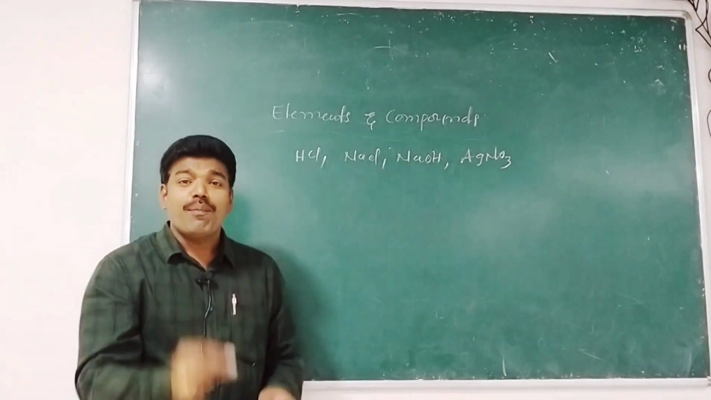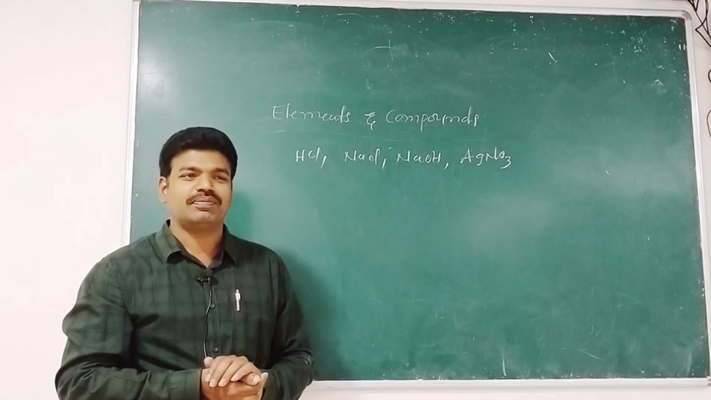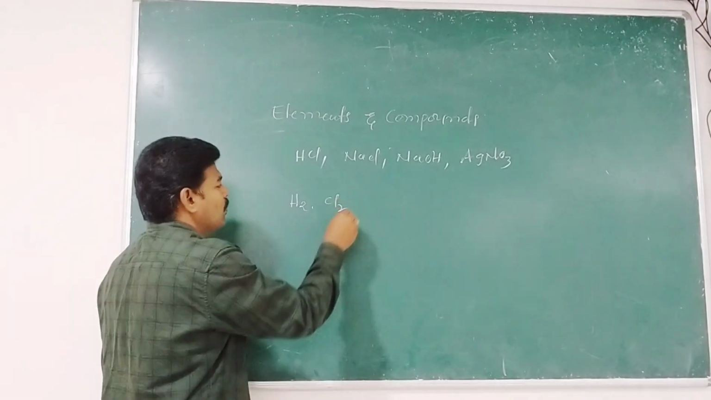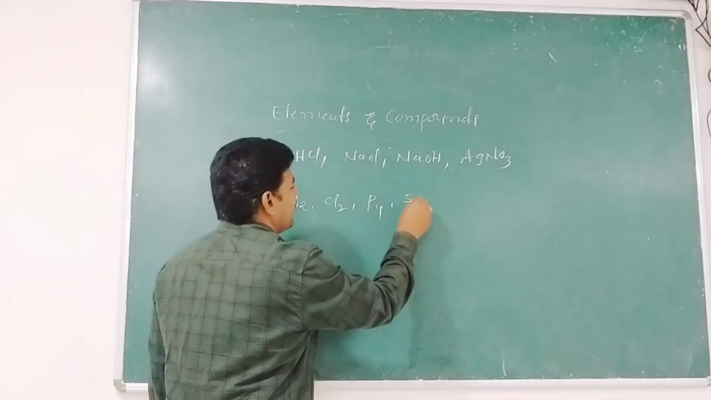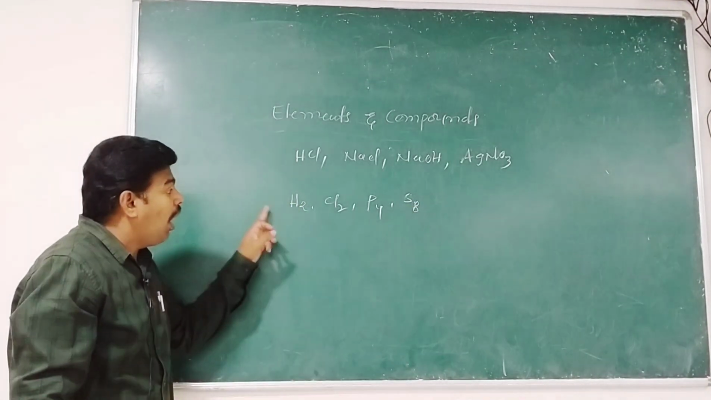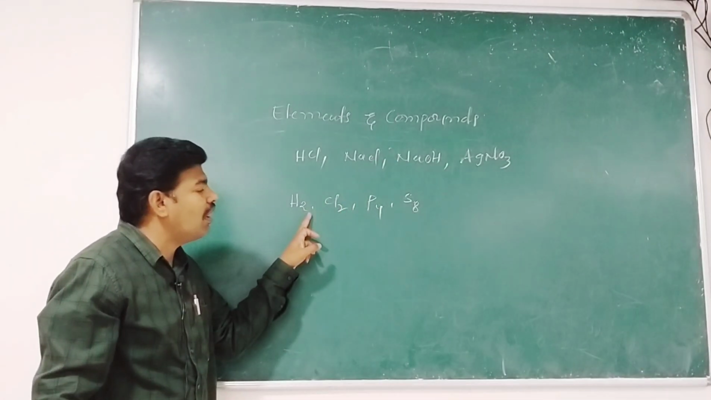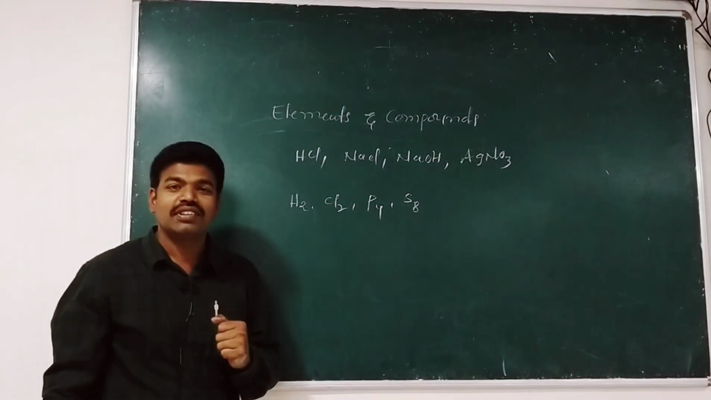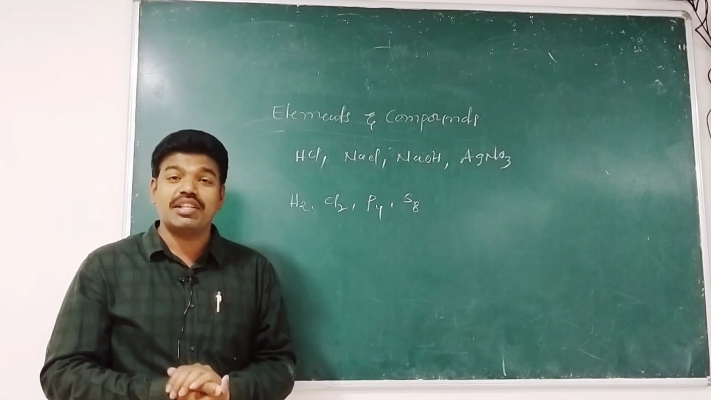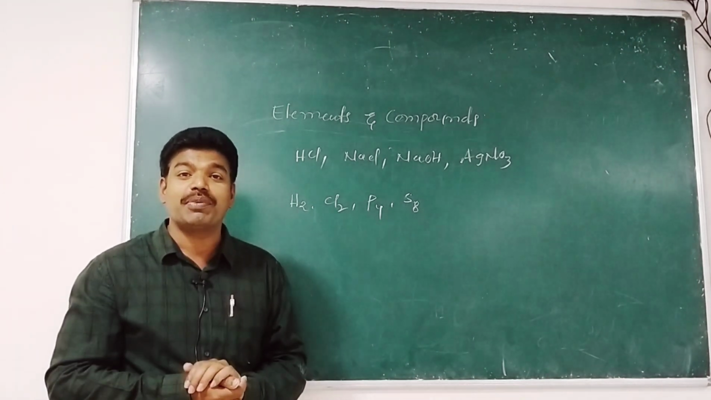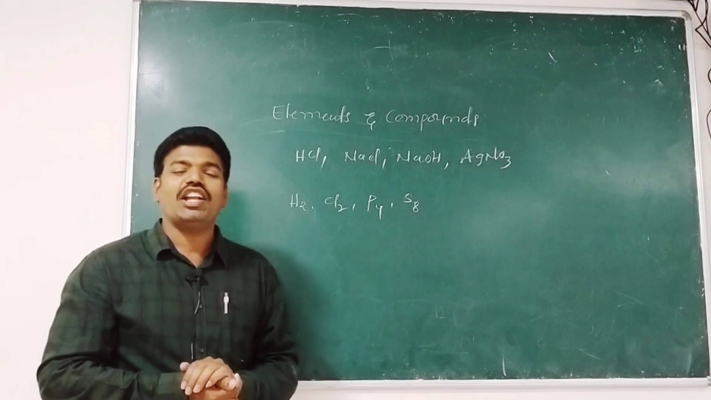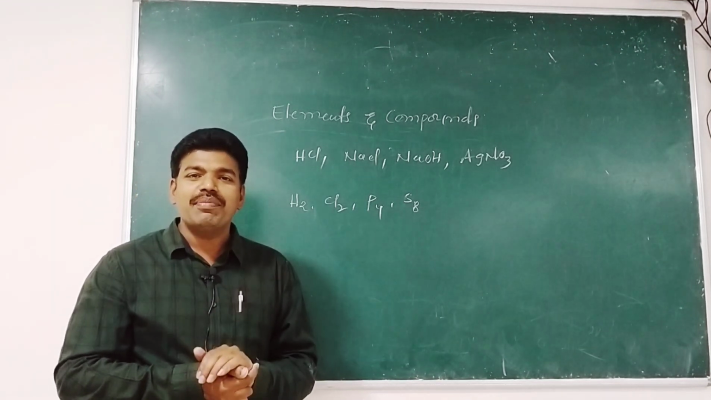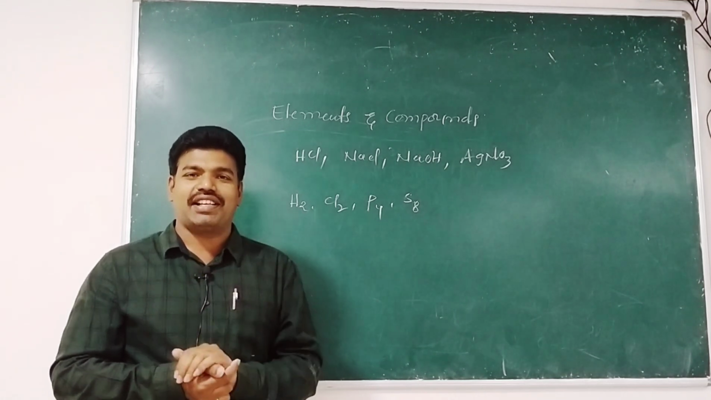Let me pose one question to you. H2, Cl2, P4, S8. Are these elements or compounds or atoms? To understand this concept, you should know the concept of atomicity. Atomicity refers to the number of atoms in one molecule of an element.